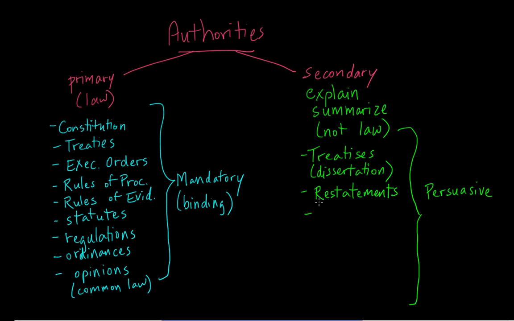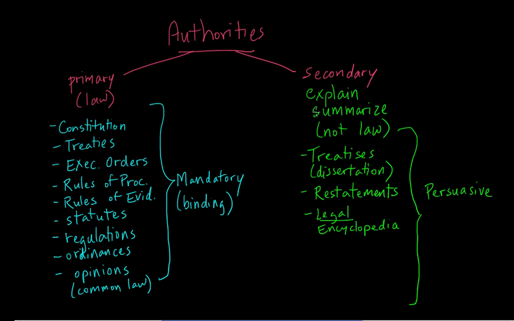Another example of a secondary source is what we call a legal encyclopedia. Legal encyclopedias are just like regular encyclopedias, except they only include information about legal subjects. They give commentary and information on these subjects, and they do something that many secondary sources do, and that is provide citations to the real law, to the primary law.